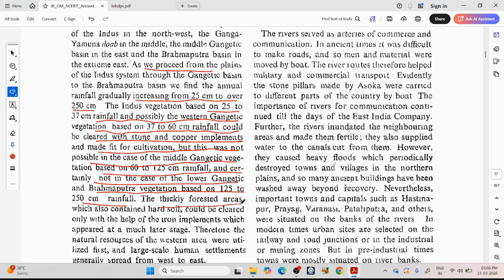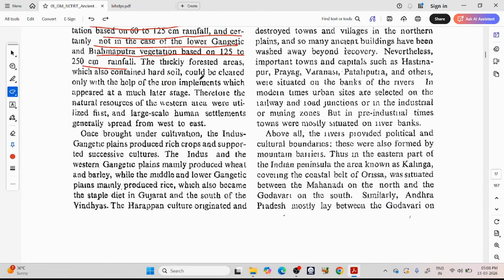The thickly forested areas, which also contain hard soil, could be cleared only with the help of iron implements, which appeared at a much later stage. Therefore, the natural resources of the western area were utilized first, and large scale human settlement generally spread from west to east.